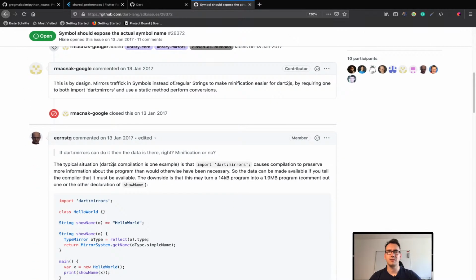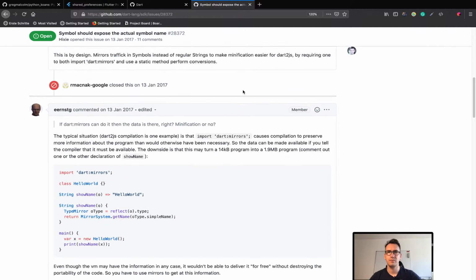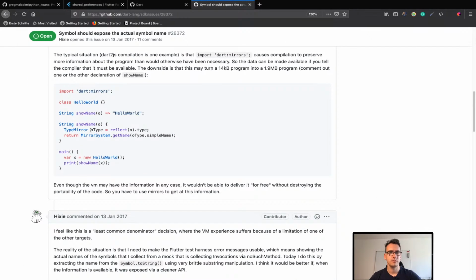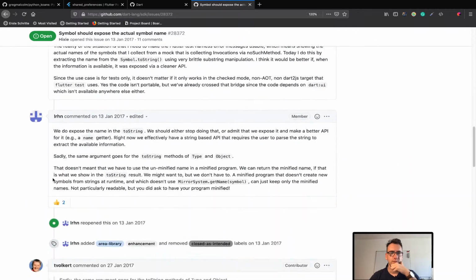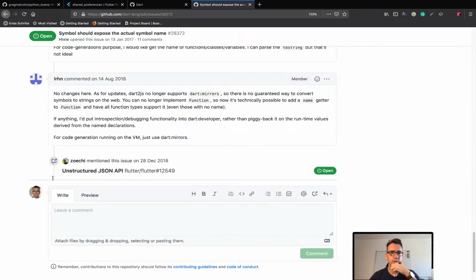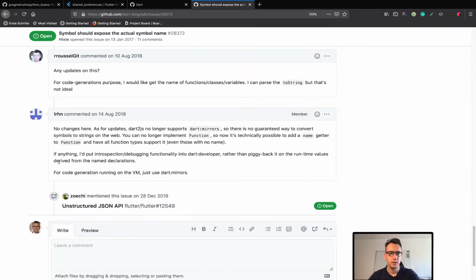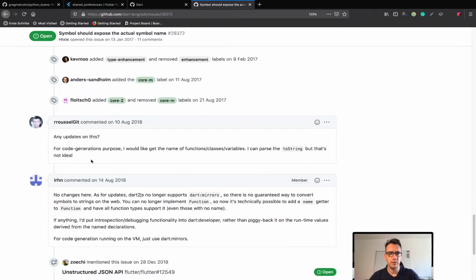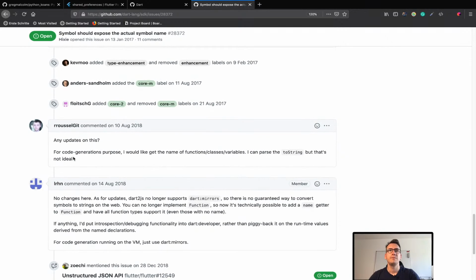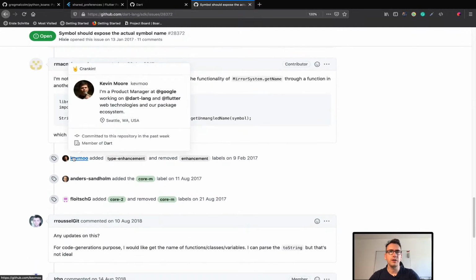Mirrors work against symbols instead of regular strings. Okay, all the text. Let's see where we are. Okay, so we stick with that. Yeah, it seems still to be working.